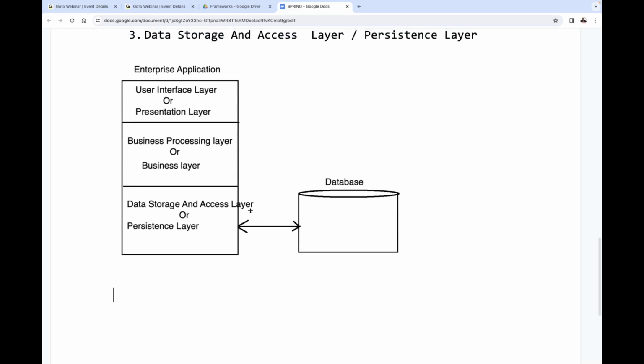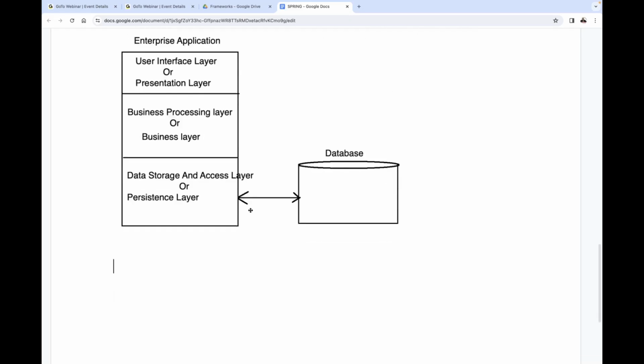Okay, fine. Leave this point here. Then after this, the first one here, we are going to understand the user interface layer